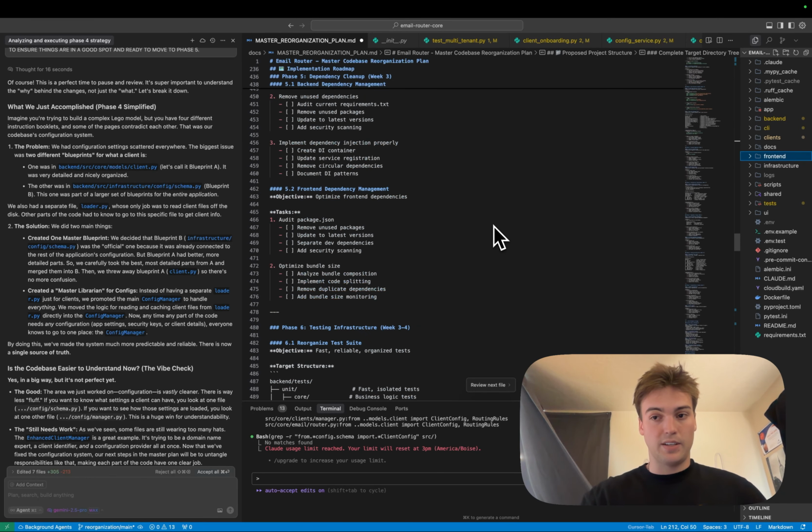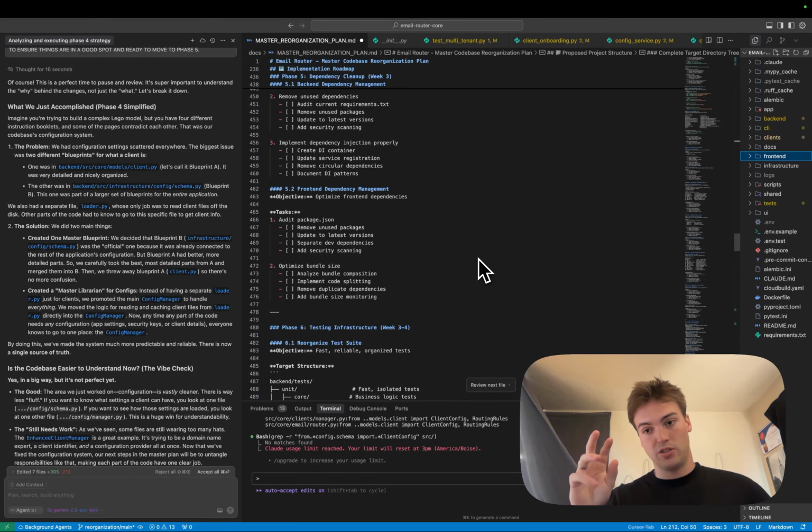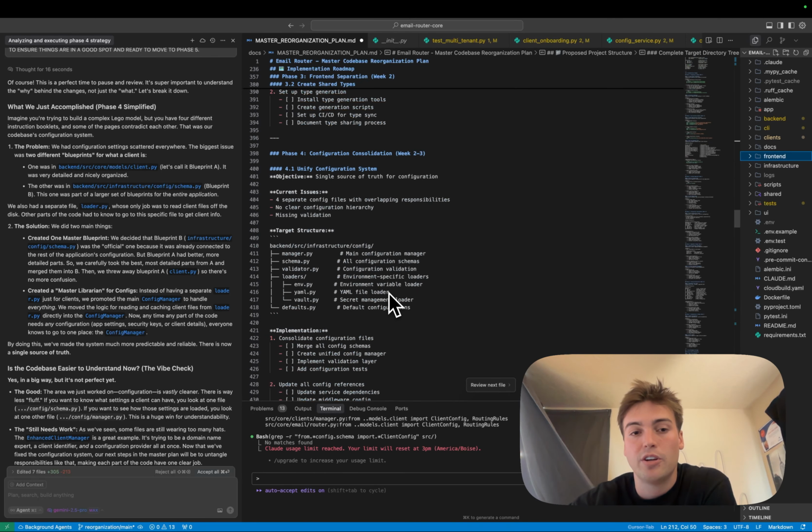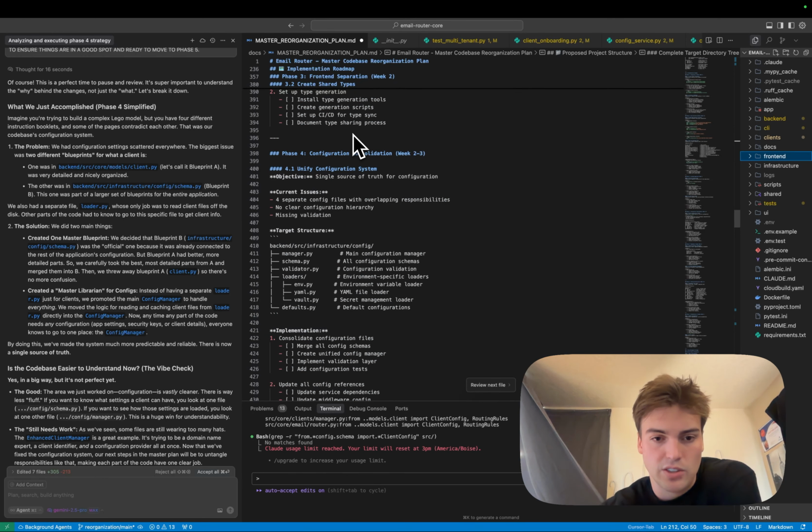Maybe have a file like this, but break it down into smaller chunks. Get those on GitHub as issues or on a project board. Do each one at a time, probably, or maybe a few at a time, but definitely not so much. Even if you're going phase by phase, it can still just get messy.